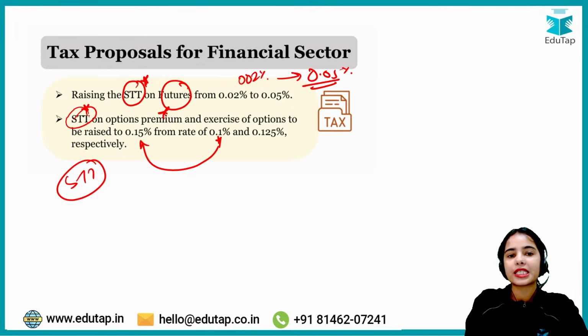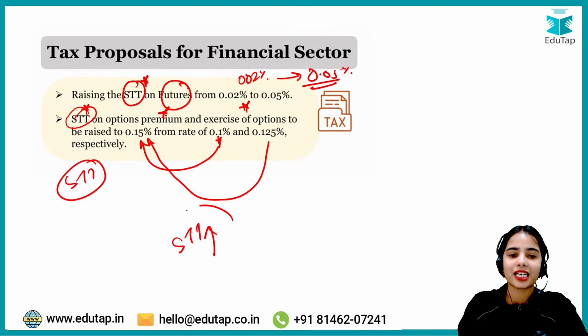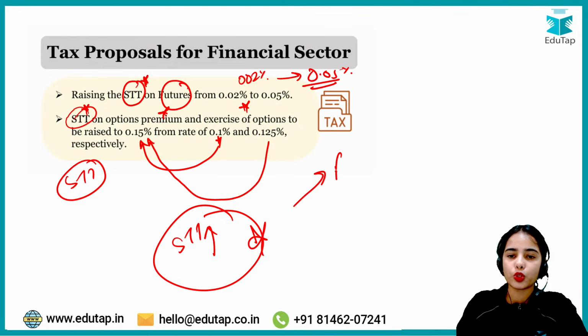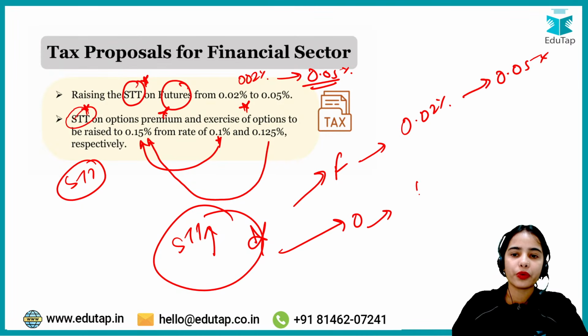The tax on the exercise of options has been increased from 0.125% to 0.15%. I hope it is very clear that the securities transaction tax has been increased for both futures and options. For futures, from 0.02% to 0.05%. For options, from 0.1% and 0.125% to 0.15%.